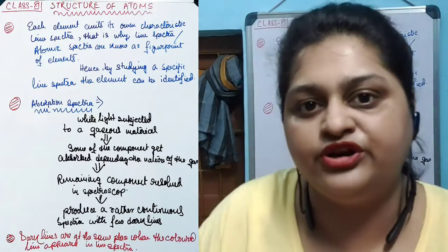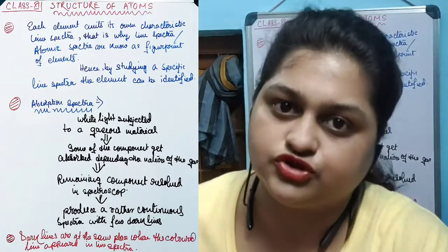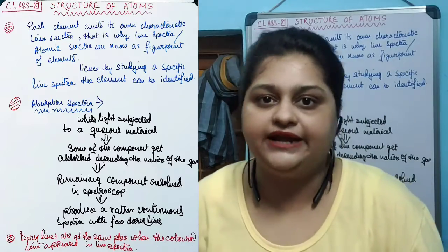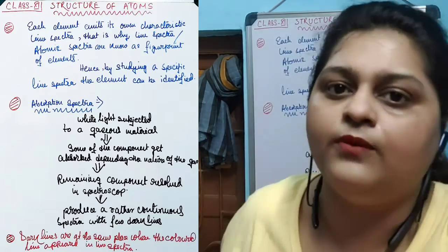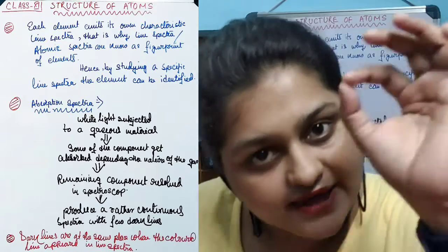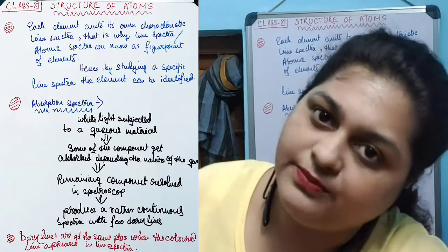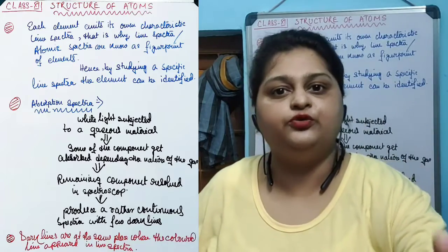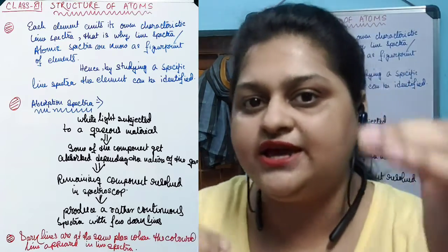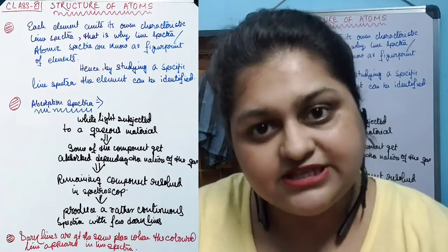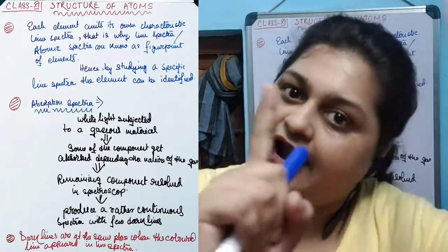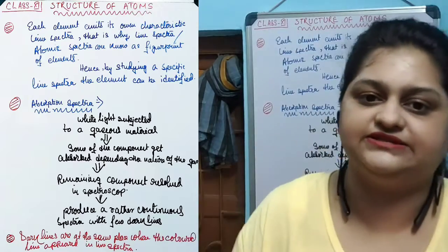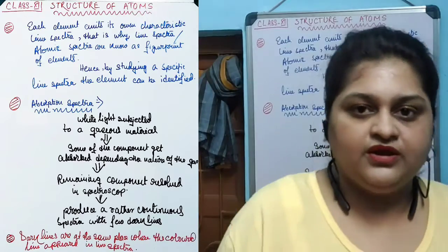The remaining components are then subjected to spectroscopic resolution. After the resolution, the spectrum that we get contains all the components of white light except those components that had been absorbed. So the spectrum we get is a continuous spectrum comprising all the colored bands except a few dark lines that had been previously absorbed. Now this is known as the absorption spectra.